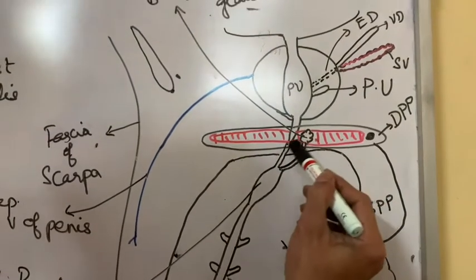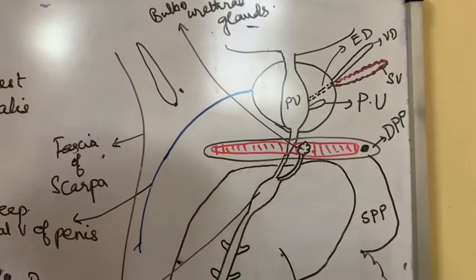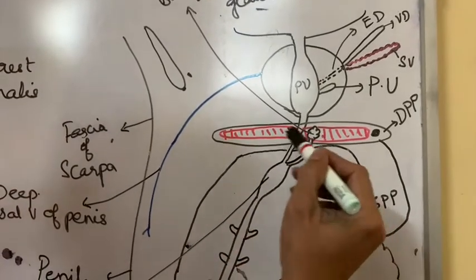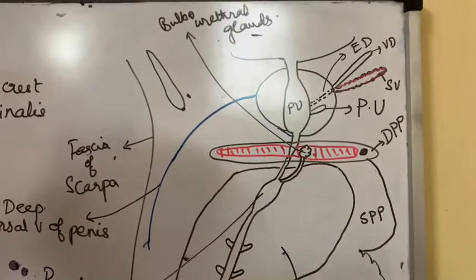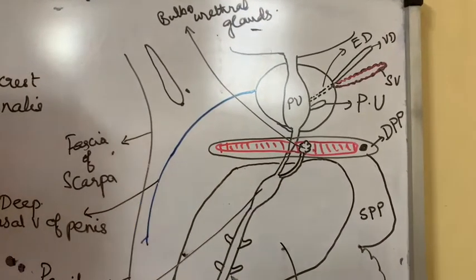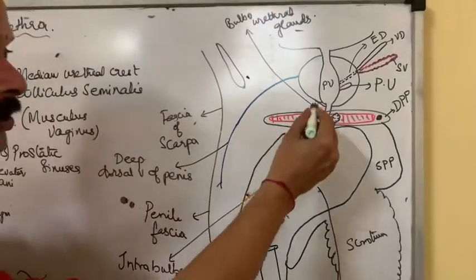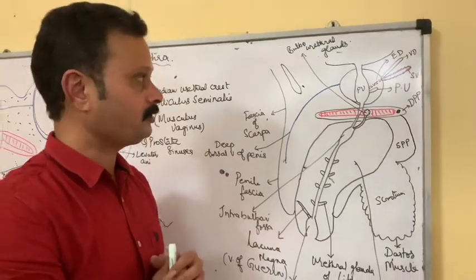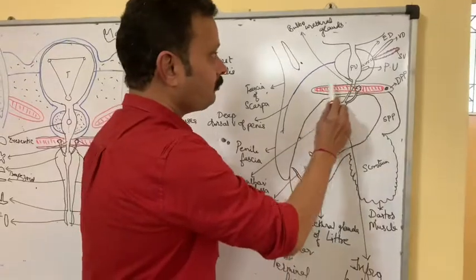The posterior wall of this membranous urethra is in touch with the bulb of the penis, whereas the anterior part passes through the opening, and that makes the anterior wall lengthier than the posterior wall. Anterior wall being 2 centimeters in length, whereas the posterior wall being only 1.25 centimeters in length. So this is all about the membranous urethra.